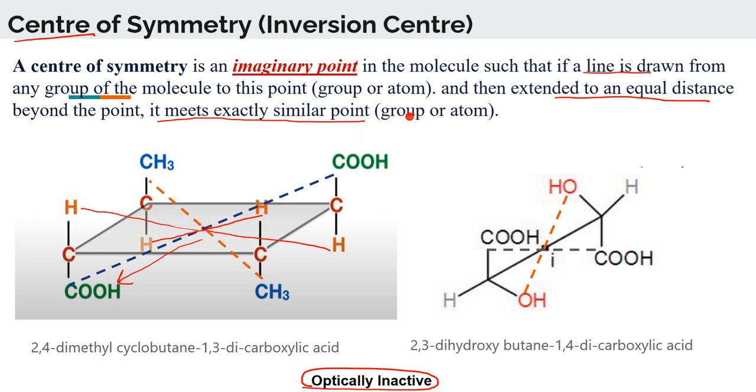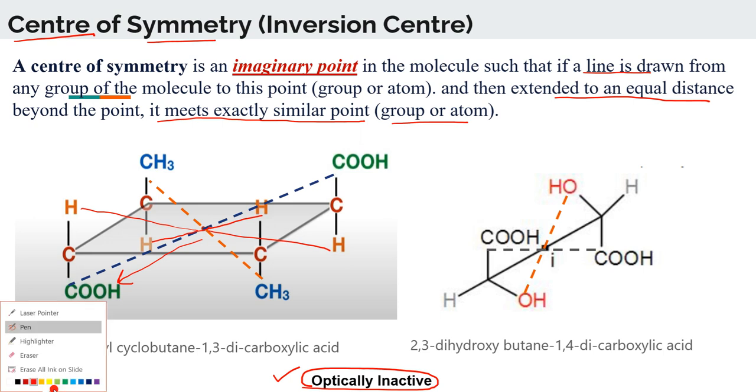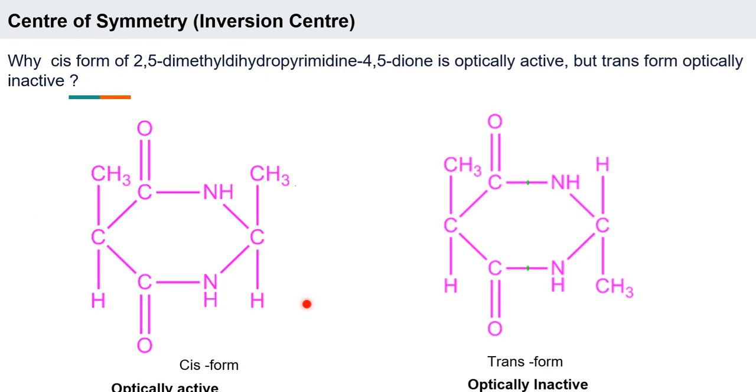Is that clear to you? What is the point over here? The group or the atom. So if such a thing happens, then we say that the molecule has a center of symmetry. Because it has a center of symmetry, our molecule is optically inactive. Is that clear to you? Have you all understood this? Any doubts? Okay.